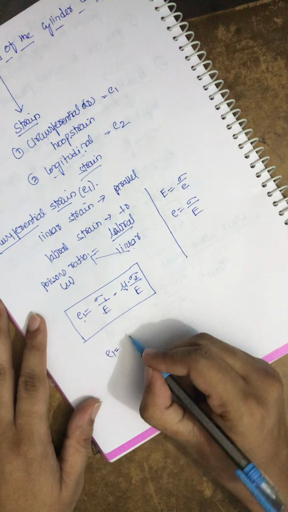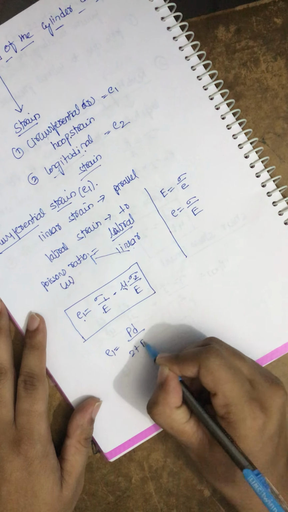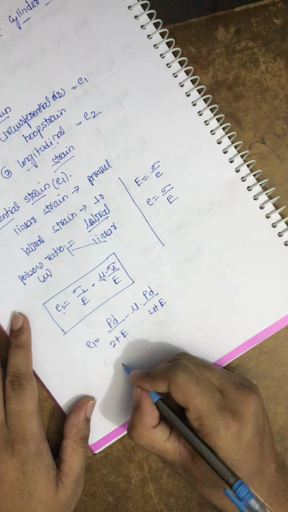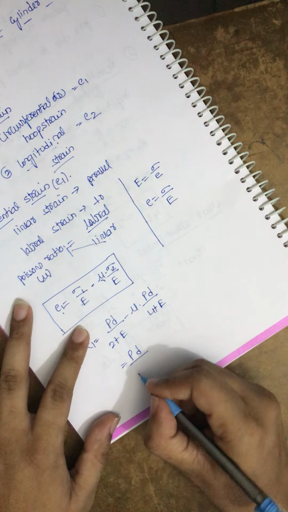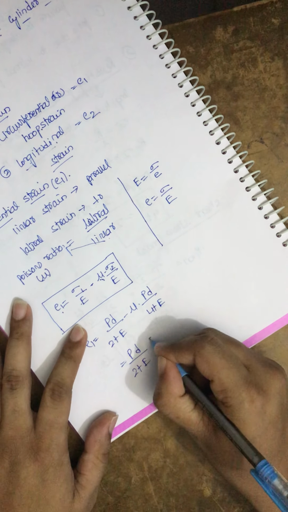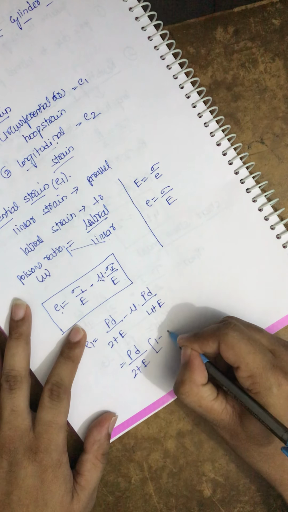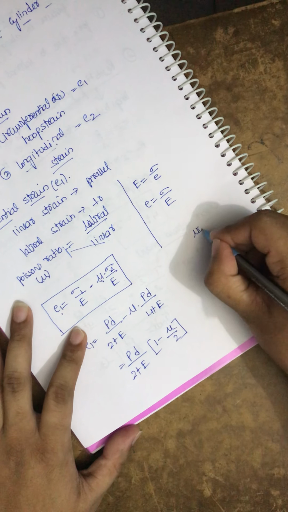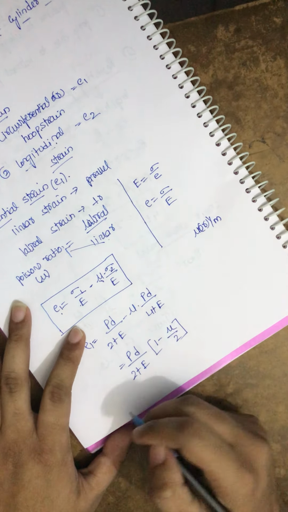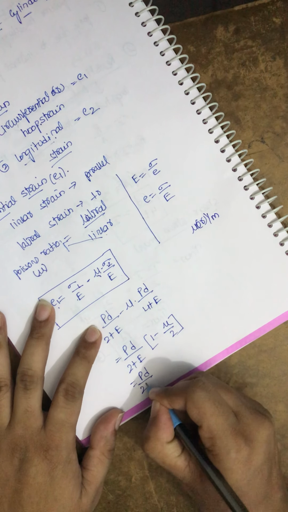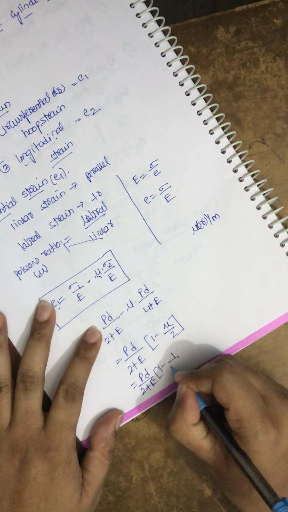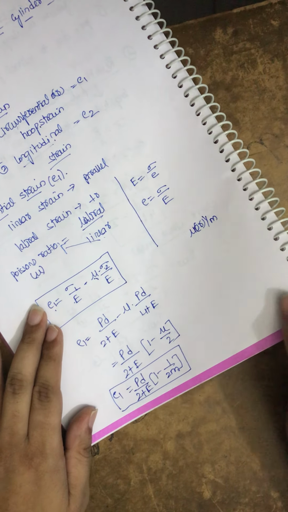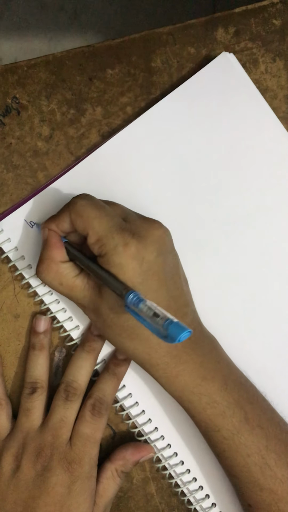So E1 is equal to sigma 1, which we know is PD by 2T, in the denominator we write E, minus mu into PD by 4T and E. We can take common PD by 2T E. Here we have 1 minus mu by 2. We know Poisson's ratio can also be written as 1 by m. So this equation becomes PD by 2T E into 1 minus 1 by 2m. This is our circumferential strain.